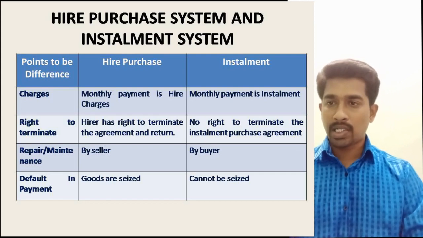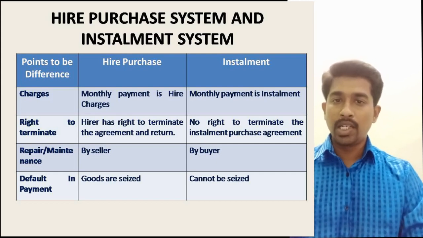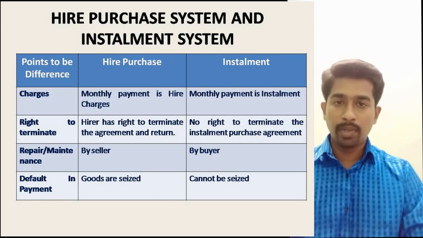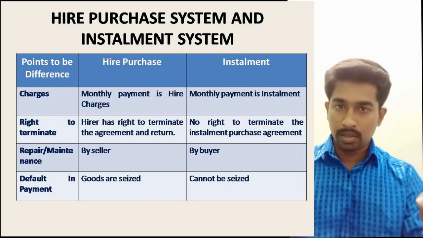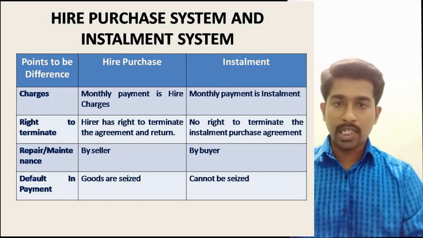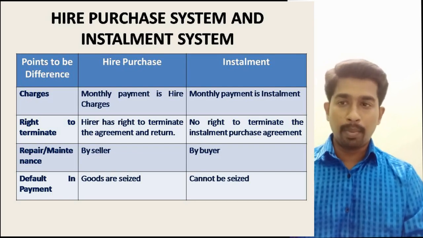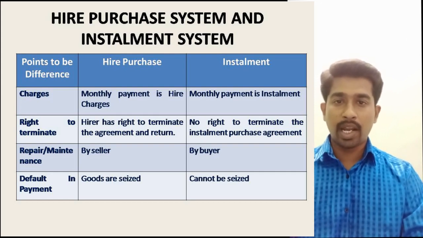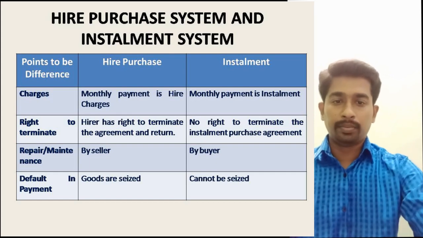Repair and maintenance: under the hire purchase system, the seller only is responsible. Under the installment system, the buyer only is responsible for repair and maintenance because the ownership is immediately transferred to the buyer at the time of signing the agreement. Default in any payment: goods are seized under the hire purchase system. Under the installment system, goods cannot be seized on any default of installment payment.